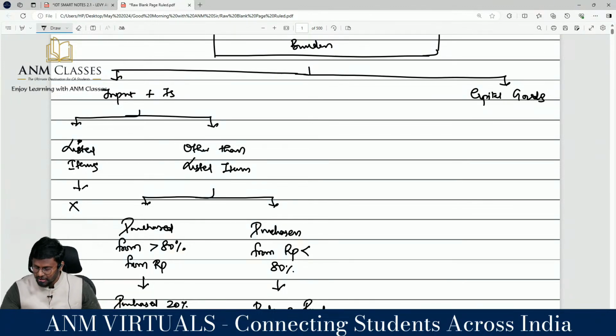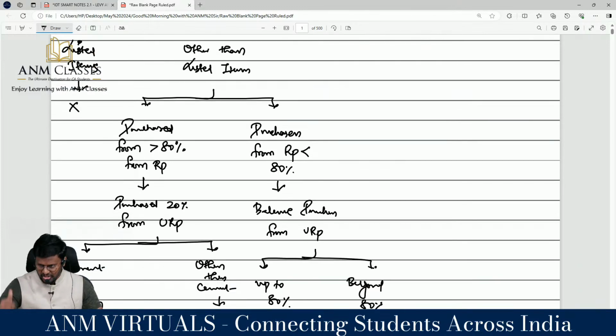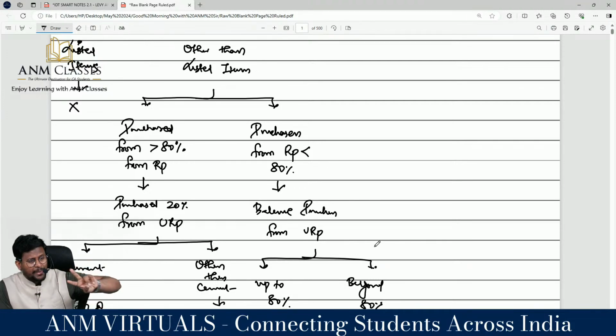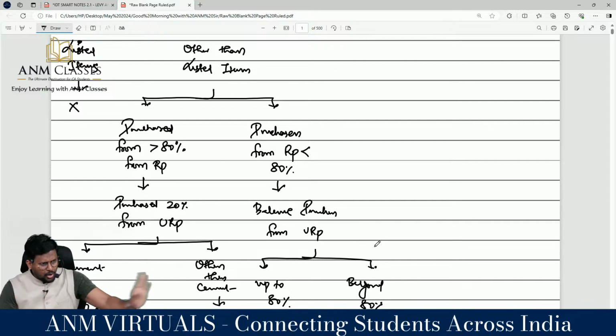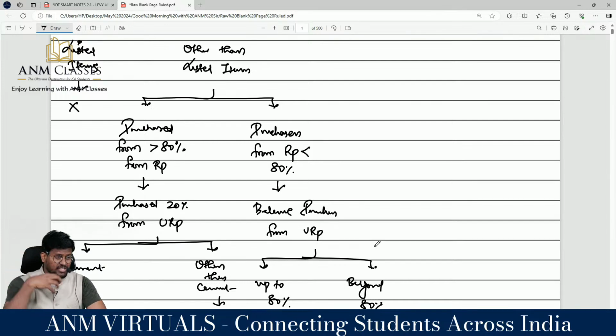If you purchase from a registered person more than 80%, the 80% condition has been satisfied. That means the balance 20% has been purchased from unregistered persons. If cement is included in that balance 20%, 9(4) RCM will be applicable. The promoter is liable to pay RCM at the rate of 28%. For other items, there is no need to pay RCM. Clarity? Sir, if from the registered person I have not even purchased 80%?